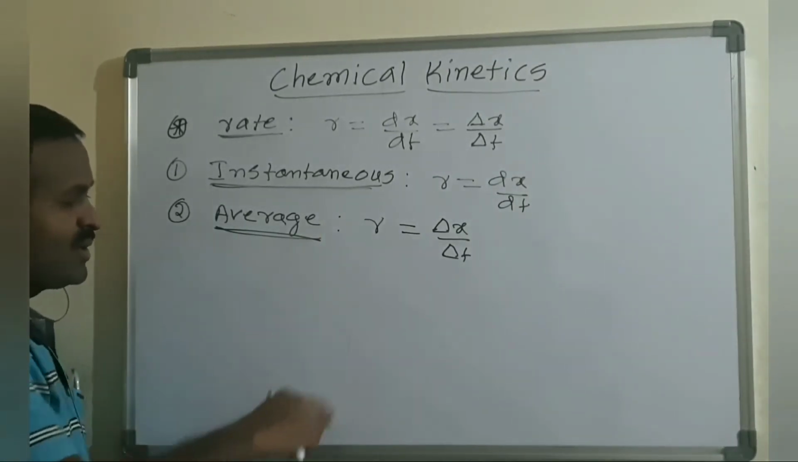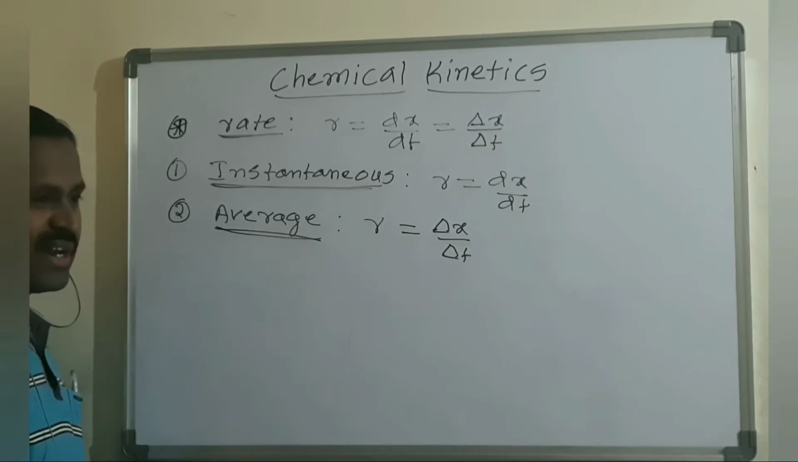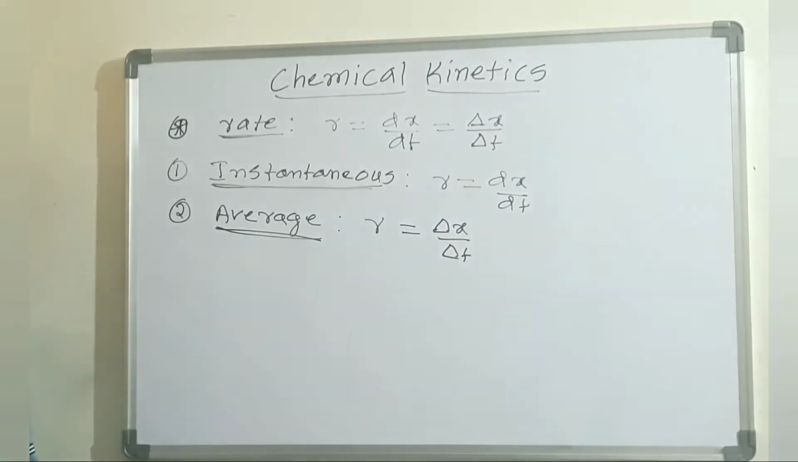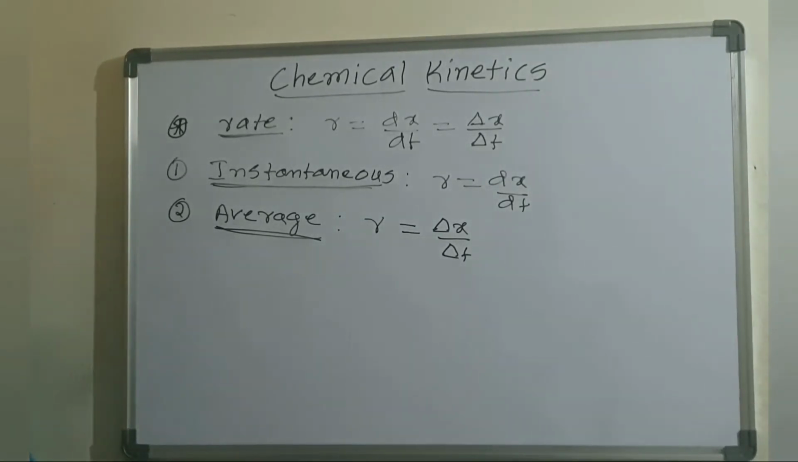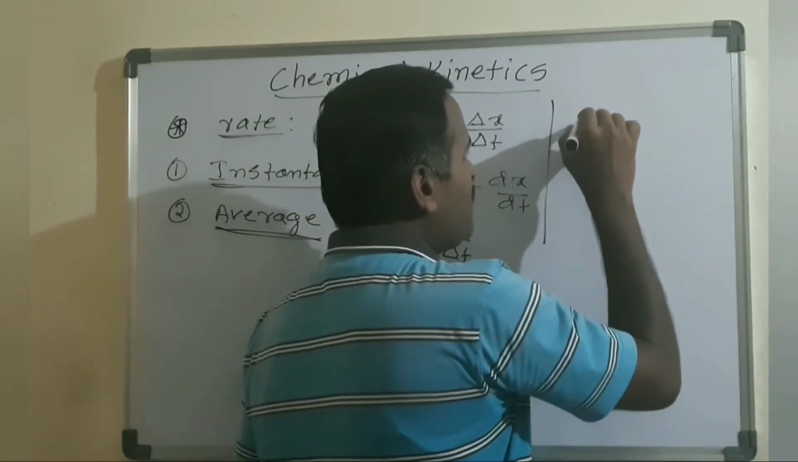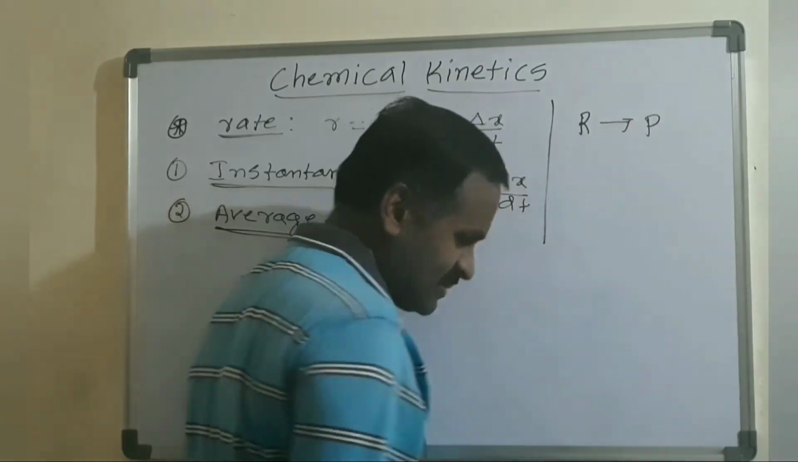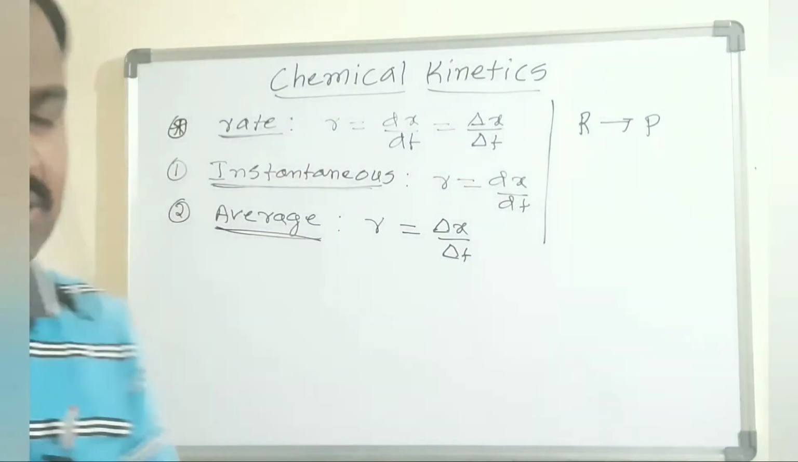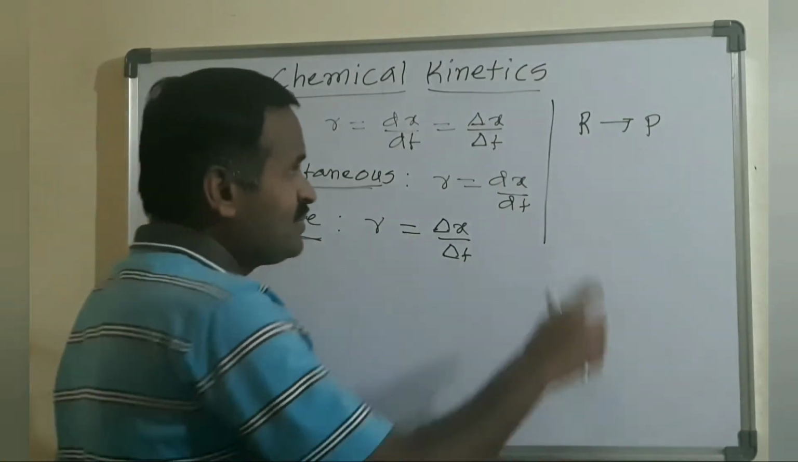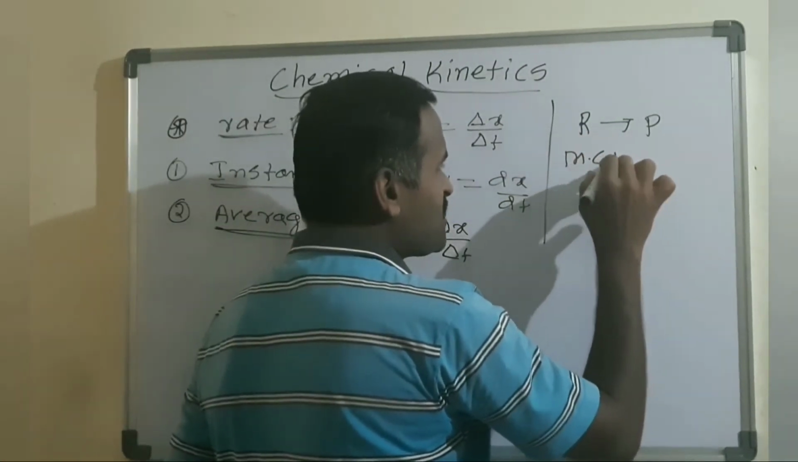Now I am taking how the concentration of reactants is going to change and how the concentration of products is going to change. As we saw yesterday, in a chemical reaction the reactants give rise to the product. When reactants give rise to the product, the molar concentration of the reactants decreases.